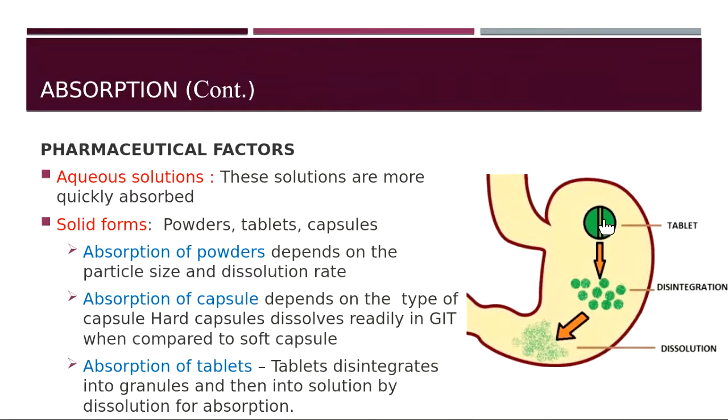First, the tablet has to disintegrate into small fine particles. Then it has to be dissolved, or it has to form a solution, and then it will be absorbed in the body. So tablets might have a slower absorption when compared to powders.